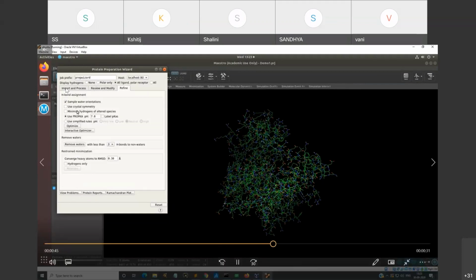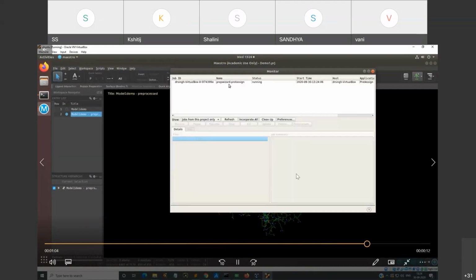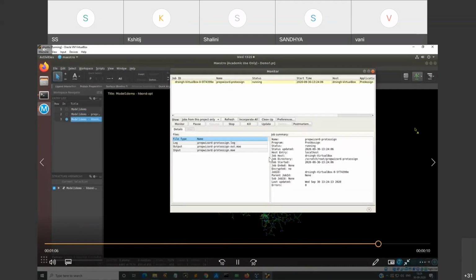So you have to import, process, review, modify, and refine. So once you do the pre-processing after importing, then you review and modify and then refine in terms of neutral pH, and then optimize your PDB structure, and then your protein is assigned, and it runs with the refinement with the pre-processing step. So this was your preparation of your protein which has been completed.